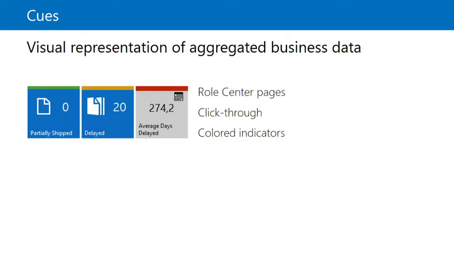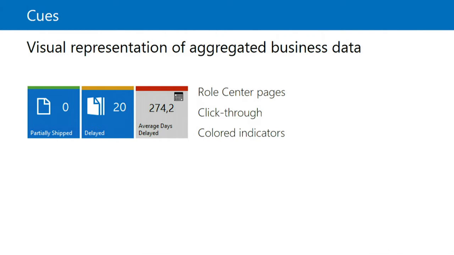The queues in the rule center display very important KPIs. And in some cases, we can assign values to queues in order to set up a sentiment of a queue. And so again, the queue is a visual representation of aggregated business data. You can have, for example, queues for bookkeepers, for warehouse workers, for salespersons, and so on.